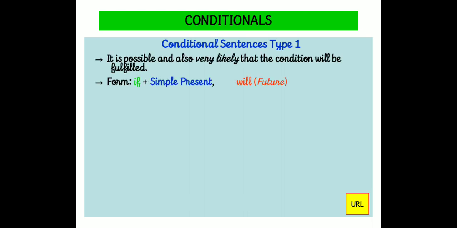In conditional sentences type 1, the if clause will have simple present tense and the main clause will have future tense, like will plus verb or won't plus verb. In the if clause, we can find some modal auxiliaries like can, must, or may. Okay, so the main clause will have some imperatives, and I give one example now.